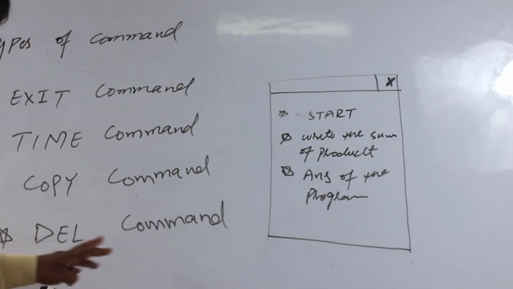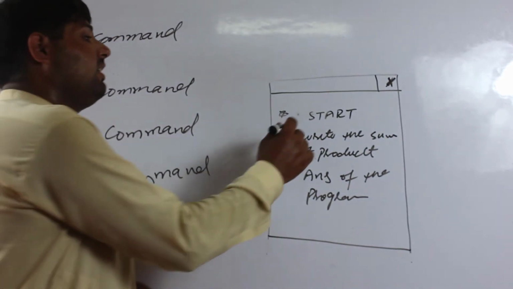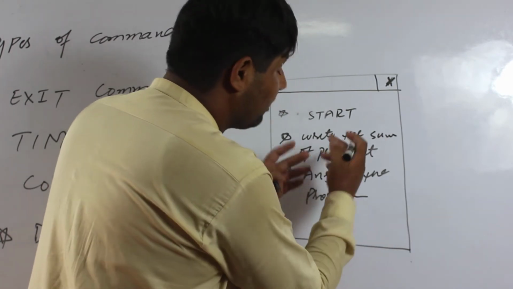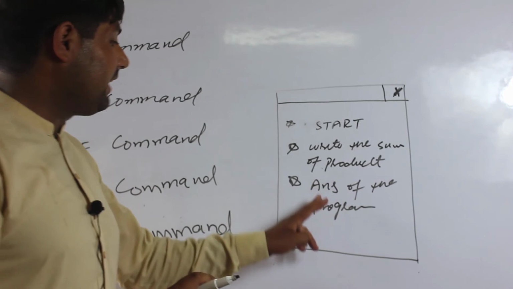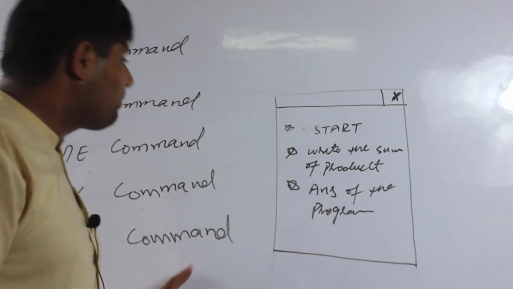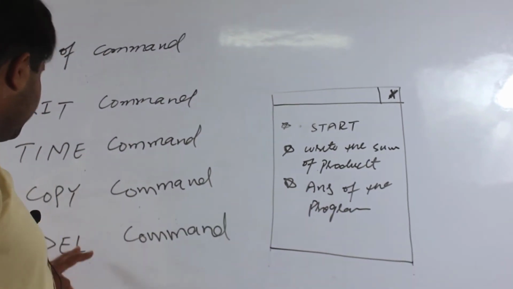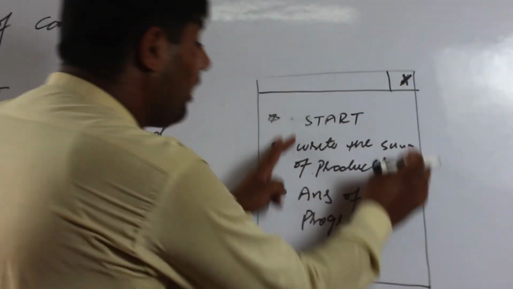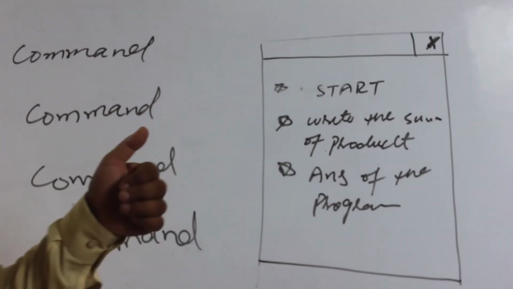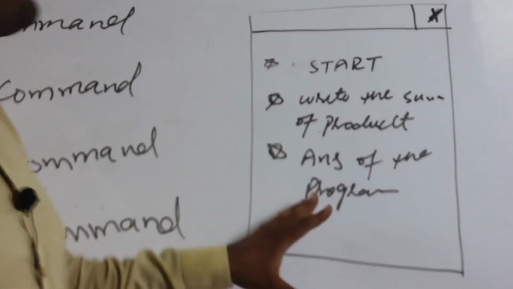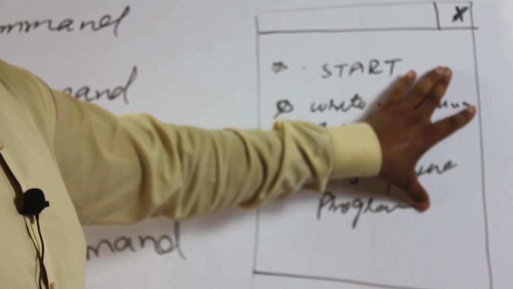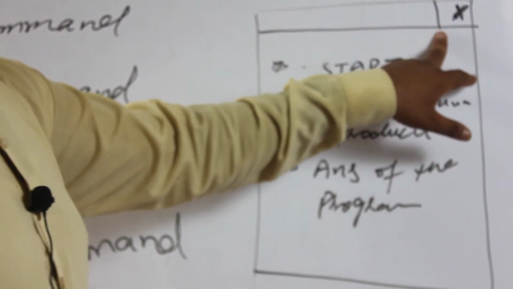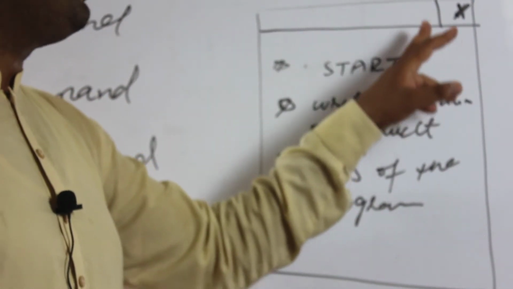If we press the del command, then all these texts are removed, but the program is not finished. With the help of the del command, we can delete all of the program. It means when we press del, the written text is removed from the program screen, and it cannot finish the program like the cross button at the top.